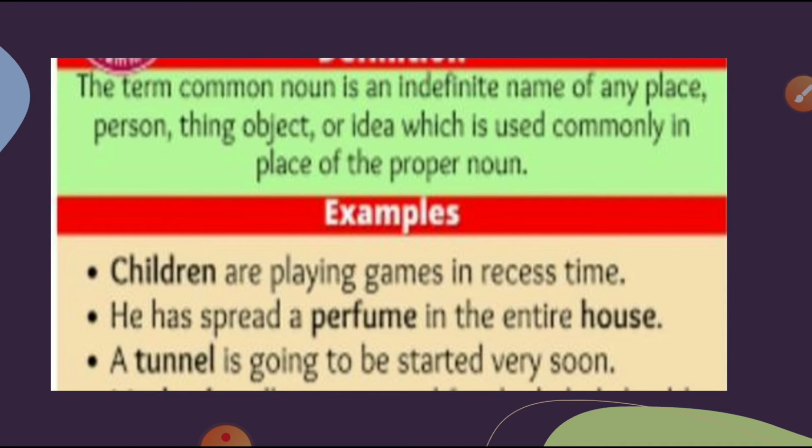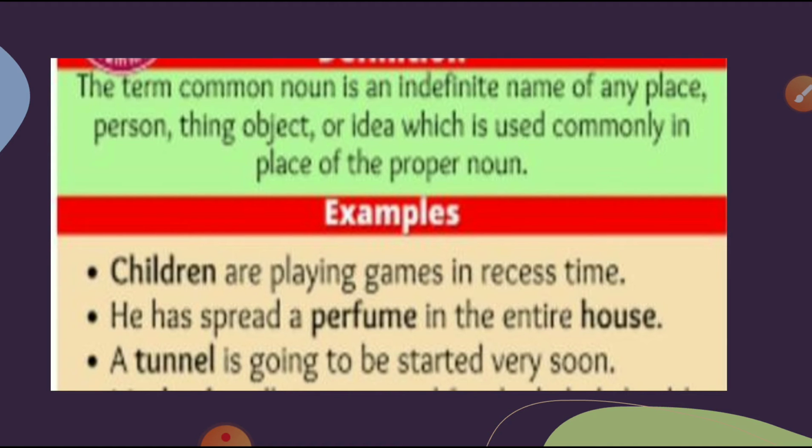So here, the term common noun is an indefinite name of any place, person, thing, object or idea which is used commonly in place of the proper noun. For example, the first one: children are playing games in recess time. Here the common noun is children.